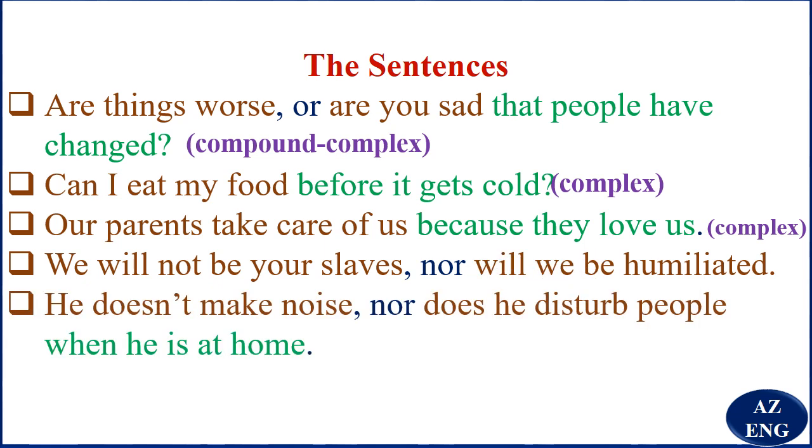He doesn't make noise, nor does he disturb people when he's at home. So, he doesn't make noise is an independent clause. Does he disturb people, meaning he doesn't disturb people, is just like the previous example. It's because of "nor" that we have "does he disturb people" instead of "he does disturb people." So this is an independent clause too. When he is at home is a dependent clause. So you've got two independent clauses and a subordinate clause. We say that this is a compound-complex sentence.